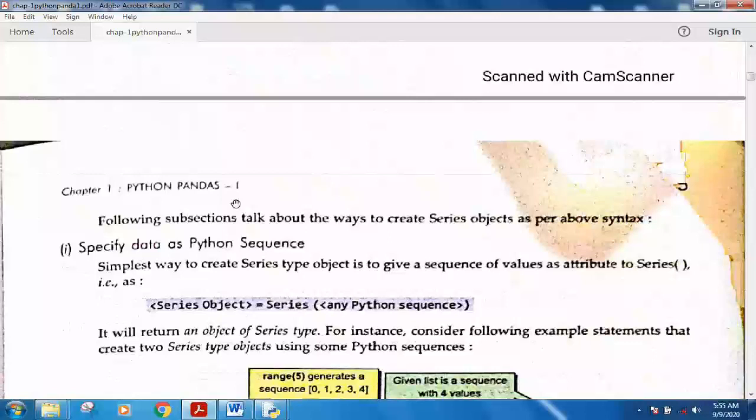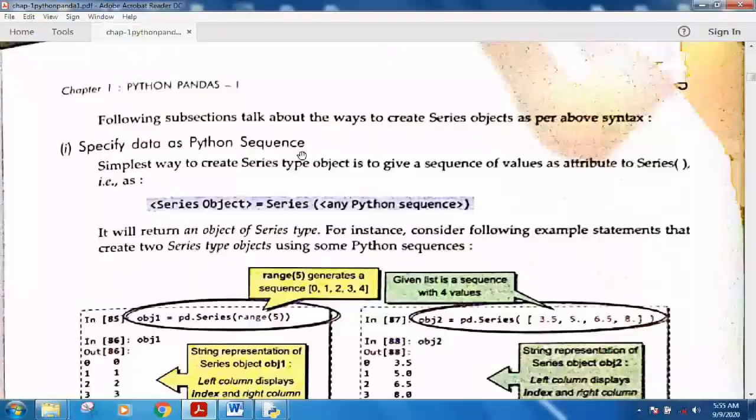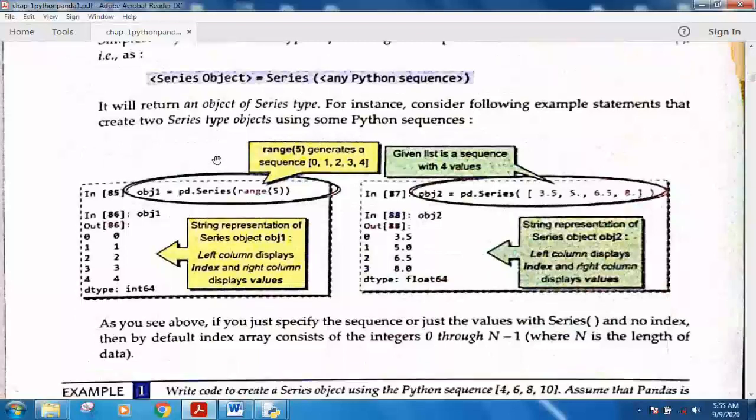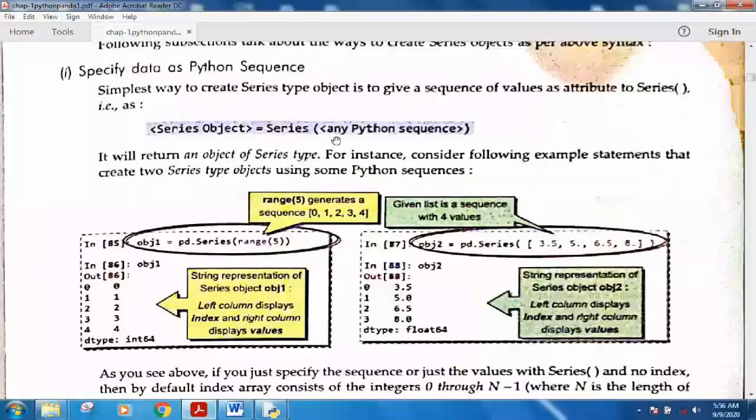Let me start one by one with the different ways to create. First, you use a Python sequence. Whenever you specify a Python sequence, you can have a range function, a list of values, or you can specify a tuple. For example, if you want to create a series using a list, see here a list is specified.